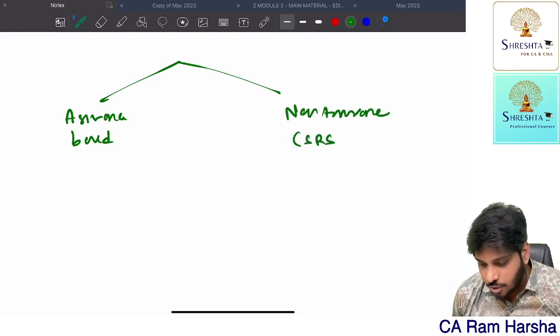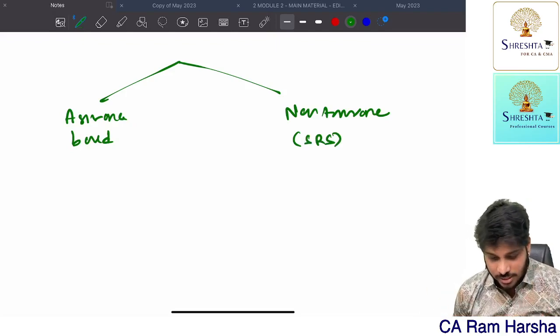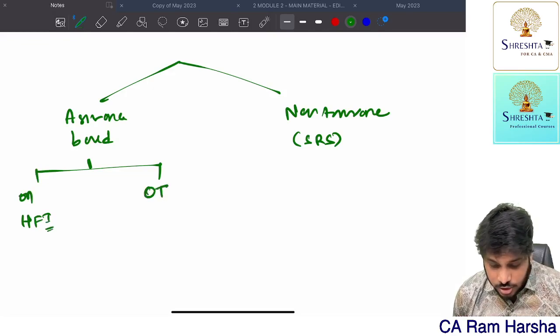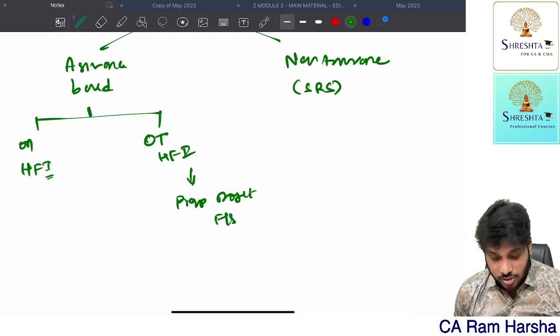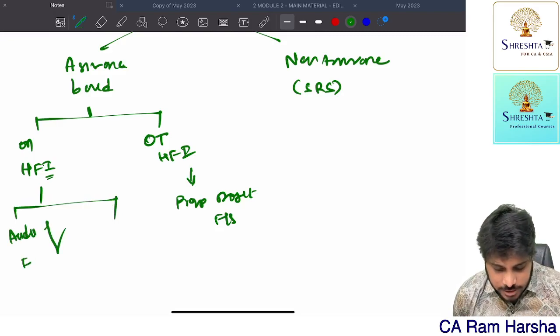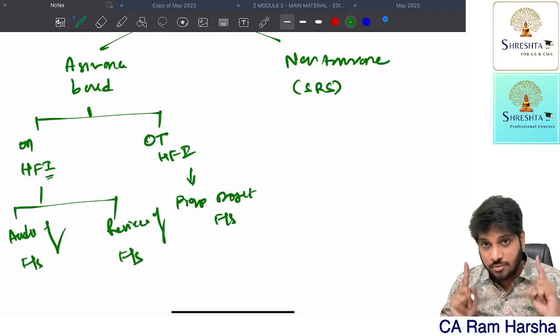Example, here we have standards on related services: agreed upon procedures, compilation engagements, all that. Assurance based is again divided into two types: assurance on historical financial information, and assurance on other than historical financial information. Other than historical financial means prospective, projected financial statements, all the future related financials. Historical financial has again two types of engagements: audit of financial statements and review of financial statements.